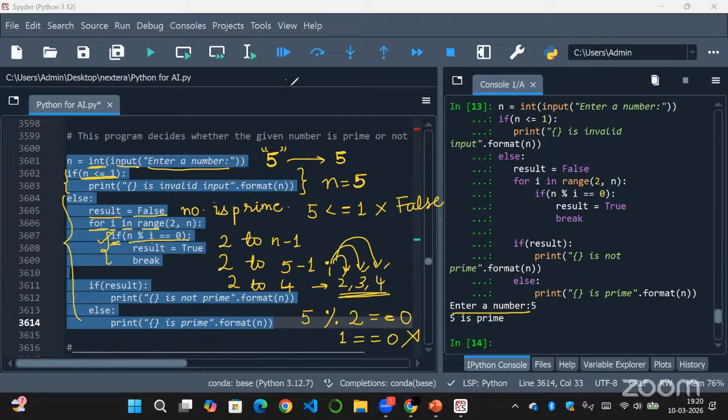So if we have, let's say numbers like 6. Let's think n is 6. So what happens here is n, that is 6 modulo 2, that is I, right? It will check with 0. So if you see here, 2 will exactly divide 6. That is why remainder will be 0. And it will check the next number also, 3. So 3 also will be dividing 6 exactly, that is remainder 0 will come, right? 3 2s are 6. So in this case, as this number is being divided by more than 1 and 6, it is being divided by 2 and 3 also, right? So this is why 6 will not be a prime.